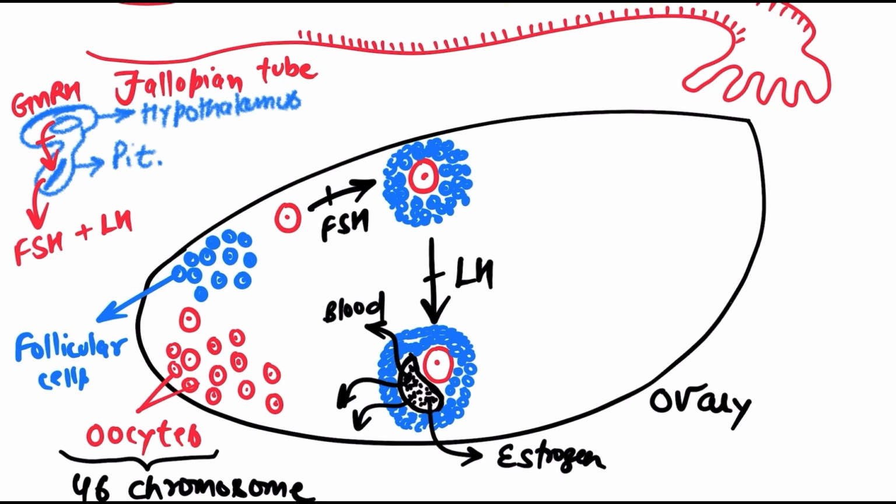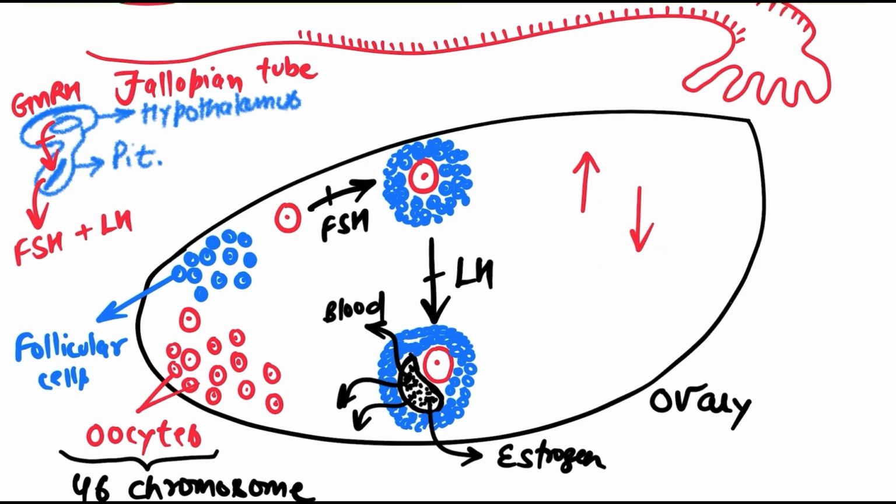If the level of a particular hormone starts rising in our body, in the blood itself, the level of another hormone will start declining. This is a very important point that we have already discussed in the last video. So if the level of a particular hormone in our body starts increasing, then the level of another hormone will start declining.